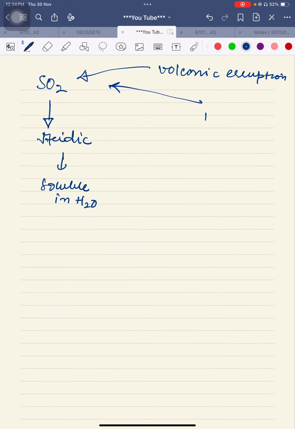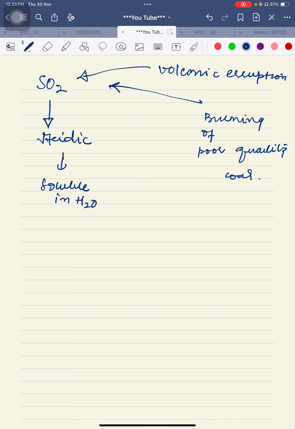And that is burning of poor quality coal. Maybe in geography you have read that there is a coal which is called lignite. It has sulfur content in it. It is considered a poor quality coal. So when that coal undergoes a burning process, burning in chemistry terminology is called combustion. So when that coal is undergoing combustion, as a result, it is producing sulfur dioxide gas.